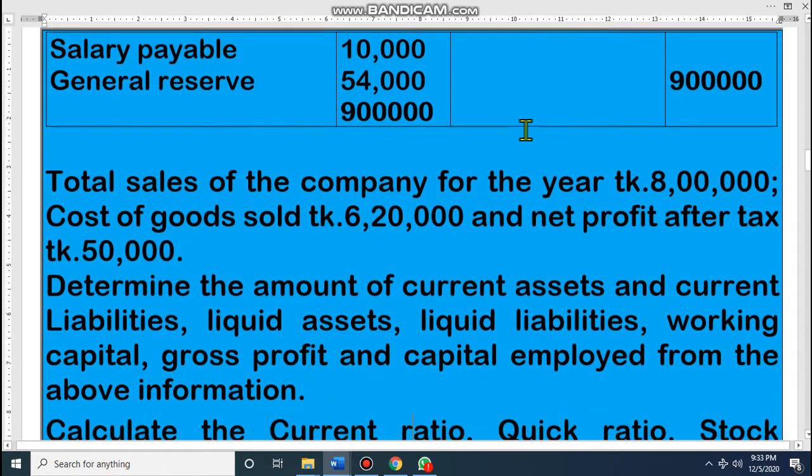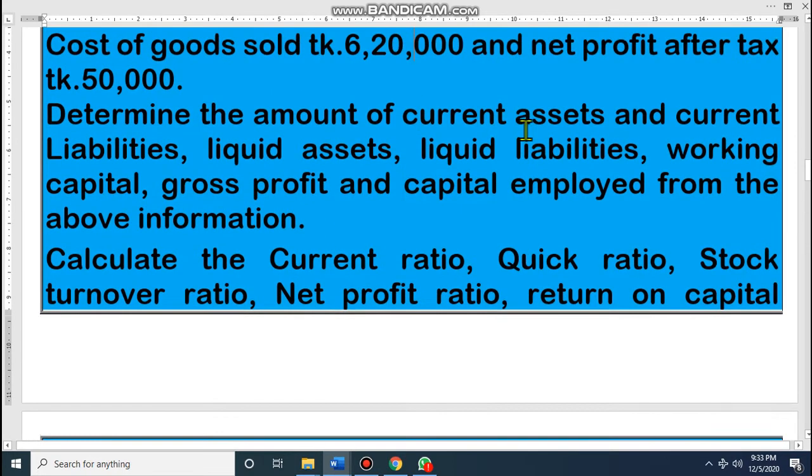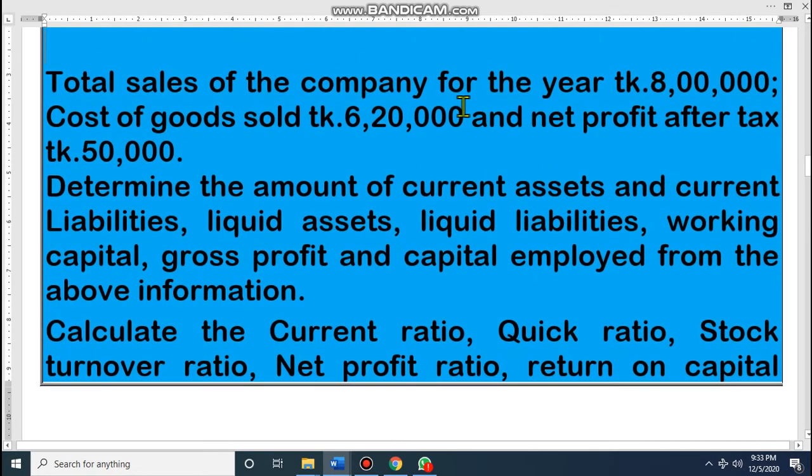Dear student, total sales of the company for the year is 8 lakh. It is given here. The total sales of the company is 8 lakh. And then cost of goods sold 6,20,000 and net profit after tax is 50,000. We have to determine current asset, current liabilities, liquid asset, liquid liabilities, working capital, gross profit ratio, capital employed ratio.